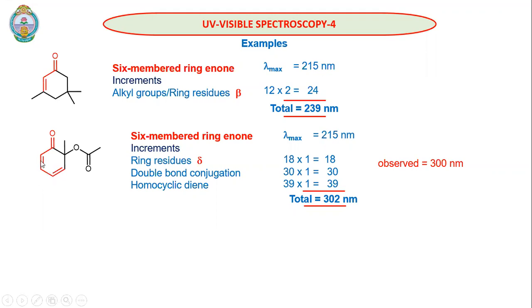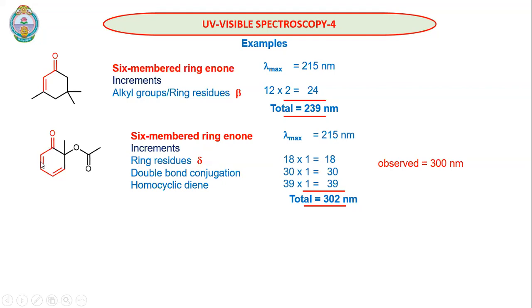Now, for simplicity, I have highlighted the enone part. The enone part must be extended up to the conjugation. If you have one double bond conjugation, the enone must be considered up to this. If you have two more double bonds, then the enone must be extended up to the second double bond conjugation also. So in this case, the highlighted part is the enone. At the alpha carbon, we don't have any substituent. Beta carbon, also we don't have any substituent. Gamma carbon, also we don't have any substituent. At the delta carbon, we have one substituent that is part of a ring residue. So at delta, it is 18. We have one such substituent, 18.